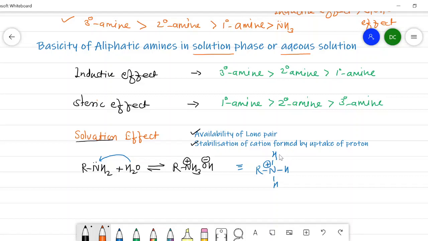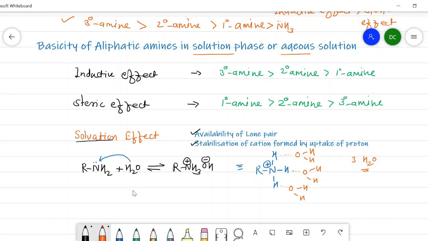The solvation effect is nothing but how the hydrogens form hydrogen bonds with the water. Here there are three hydrogens. It means that they are involved in hydrogen bonding with the water like this. So I will write here three molecules of water. They are involved in the hydrogen bonding in the cation of primary amines, and it is nothing but the solvation of the cation in case of primary amine.